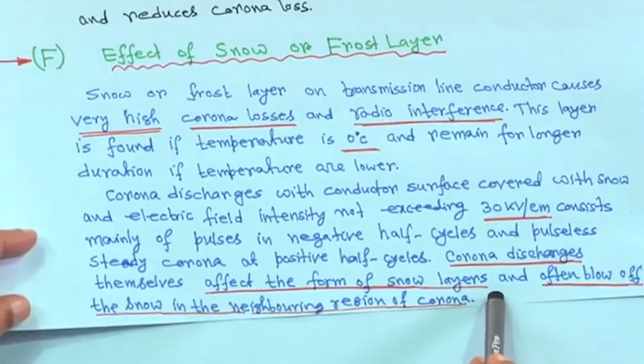At the same time, in the nearby region of the conductor, the snow will be blown up. So, this is a very common phenomenon, and if you go to any hilly area, particularly to an overhead transmission line in winter, you can see that the conductor is covered by snow. This is a very common phenomenon, and particularly this happens for overhead conductors.